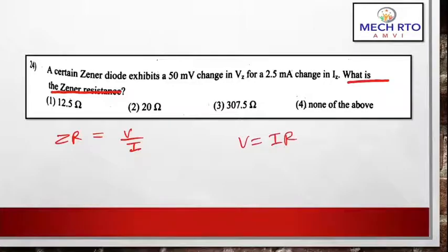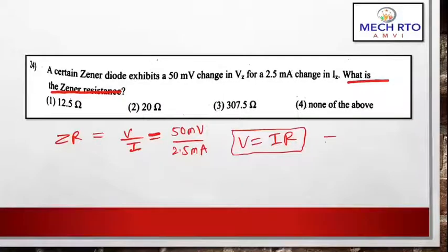This is a formula we have commonly and very famously studied also, right? So V is equal to IR. Same, he is asking about Zener resistance. So resistance is equal to V by I. If you put the value of the voltage, it is 50 millivolt, and your current is 2.5 milliampere, right?